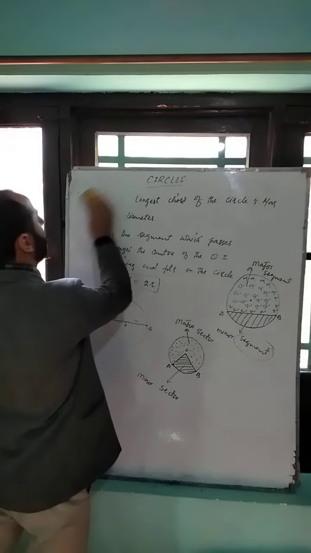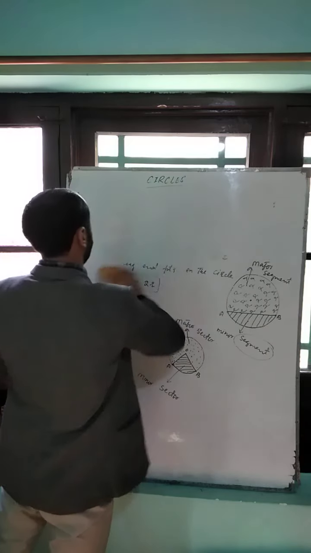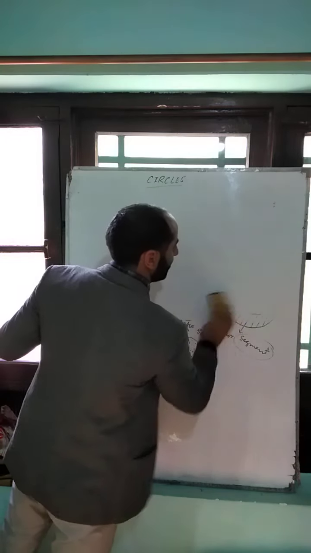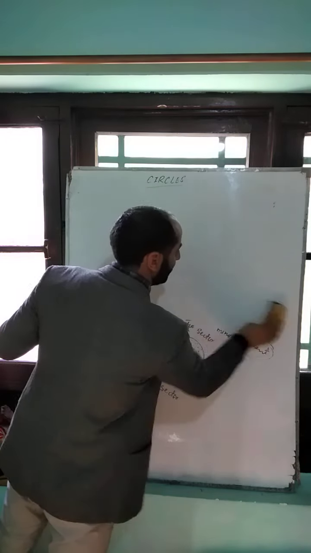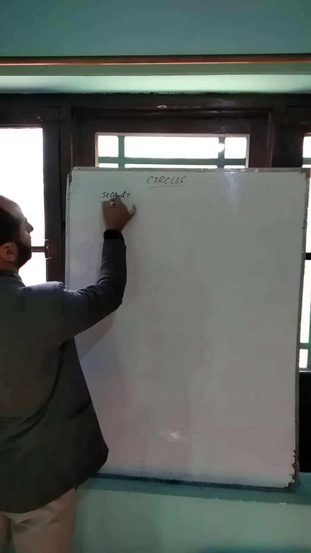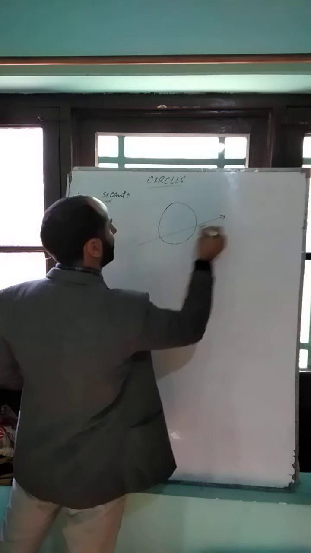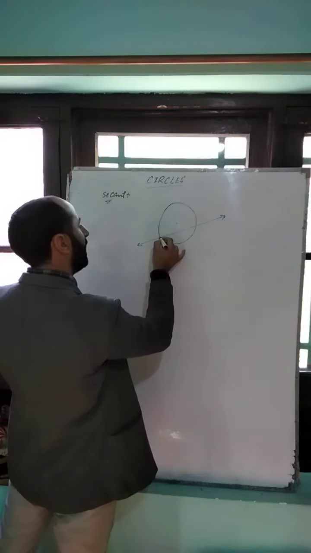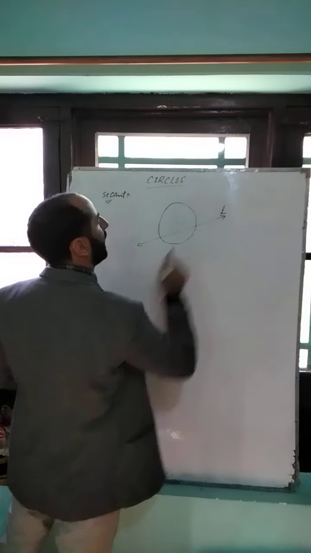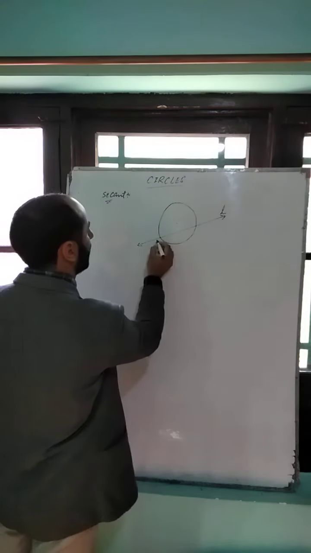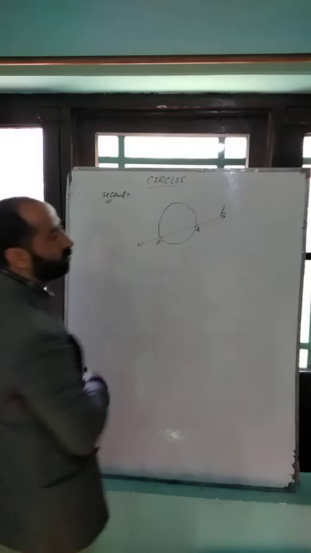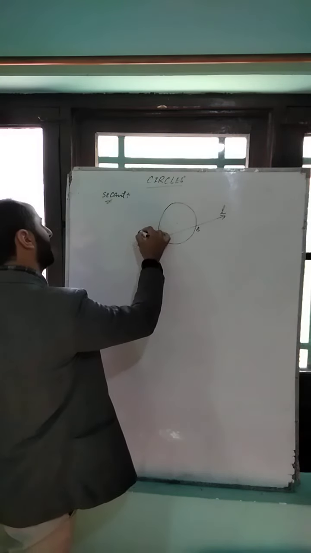Another definition is about secant. Secant is a line which intersects the circle at two distinct points. Here, secant. A line which intersects the circle at two distinct points A and B is known as a secant. This is secant.